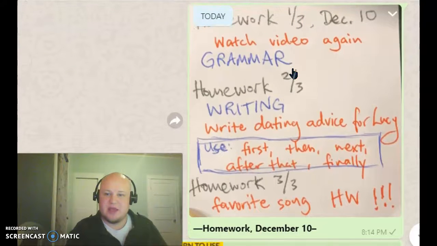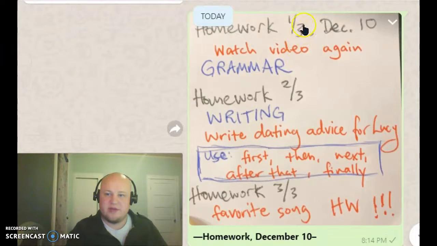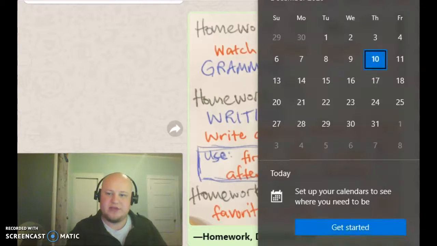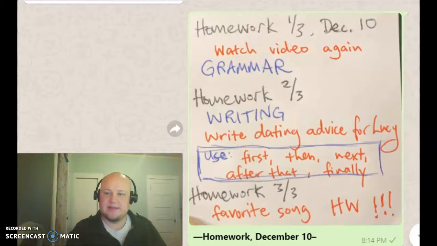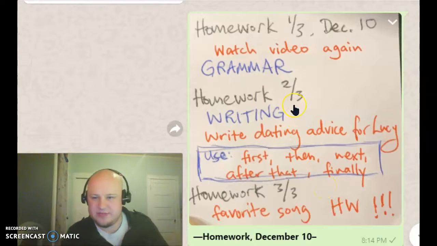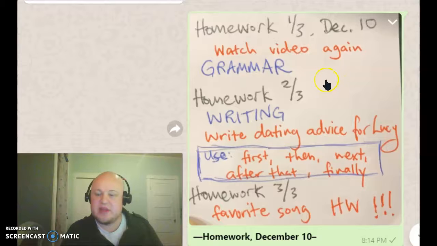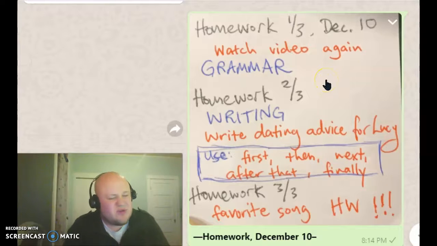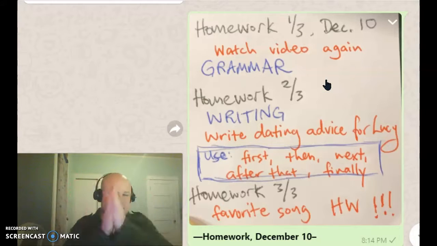Right? So all this homework, we have 3 homework parts. Homework 1 of 3, homework 2 of 3, and homework 3 of 3. Finish all of this before the next class. The next class is Tuesday, December 15. Alright, so you have 4 or 5 days. The weekend. But I know some people are busy, so if you are busy, find 1 hour. Find that time. Or maybe 20 minutes, 20 minutes, 20 minutes.